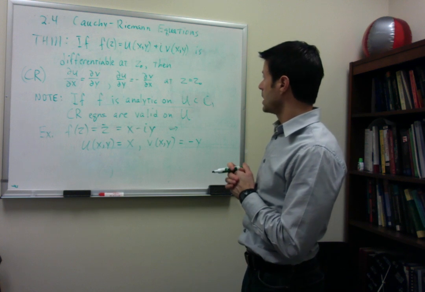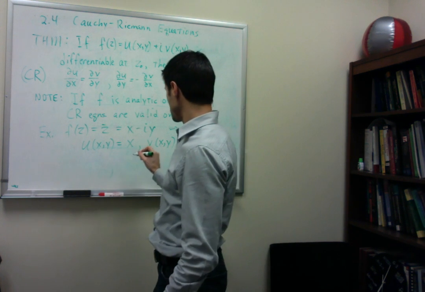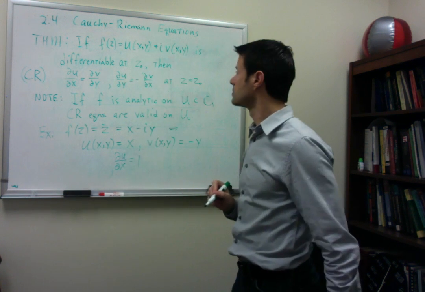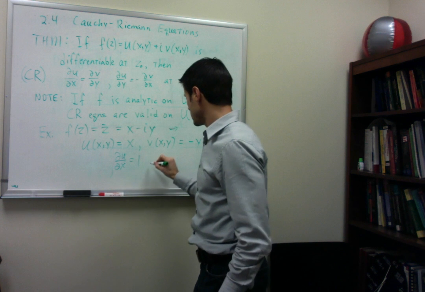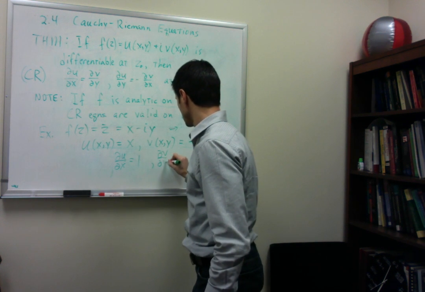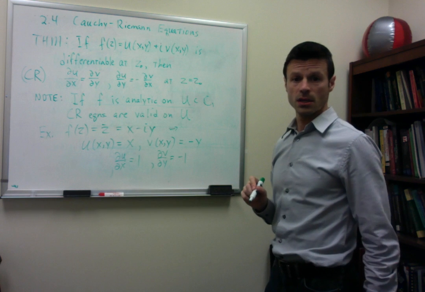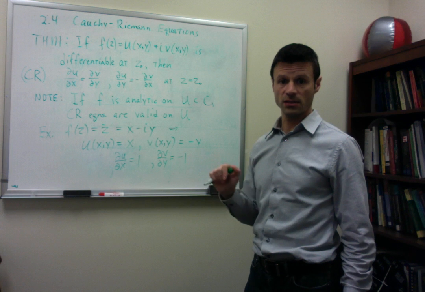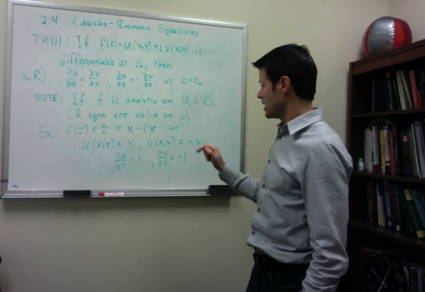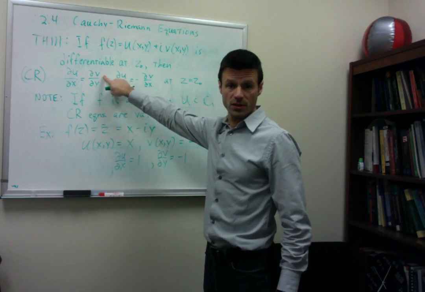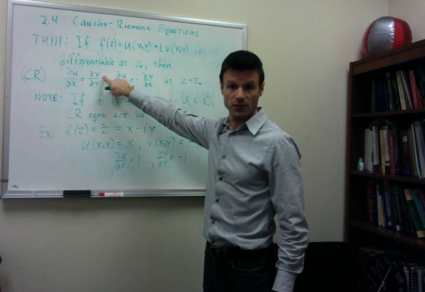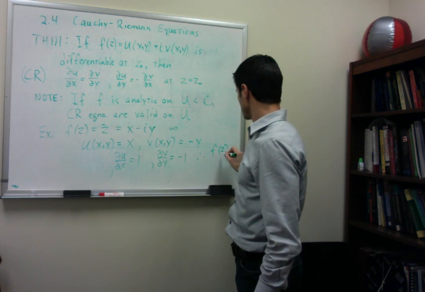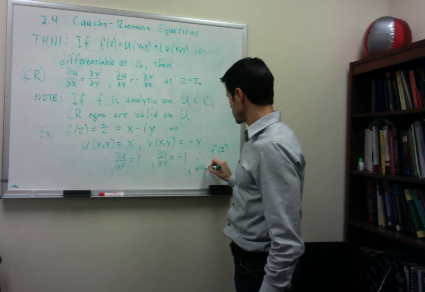Well, what is du dx? du dx is, of course, 1. And what is dv dy? dv dy is minus 1. Notice that these two things will never be equal for any z, which violates one of the two Cauchy-Riemann equations. Therefore, by this theorem, f of z is nowhere differentiable.